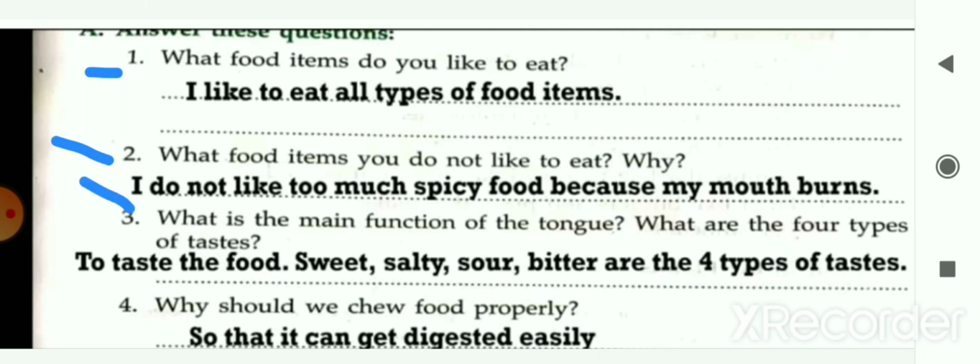Next is, what is the main function of the tongue? What are the 4 types of taste? To taste the food, we use our tongue. There are 4 major types of taste: sweet, salty, sour and bitter.